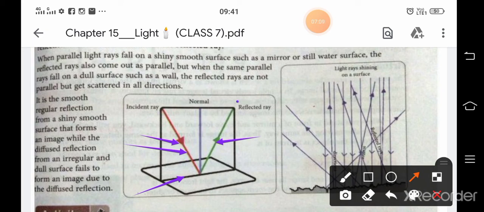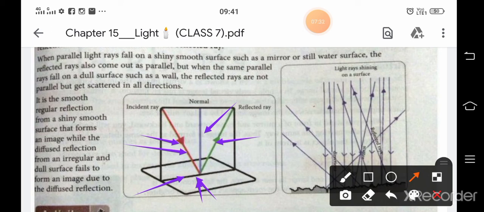And the perpendicular drawn on the surface is known as normal. It is drawn at the point of incidence. This point is the point of incidence where the incident ray and reflected ray meet.